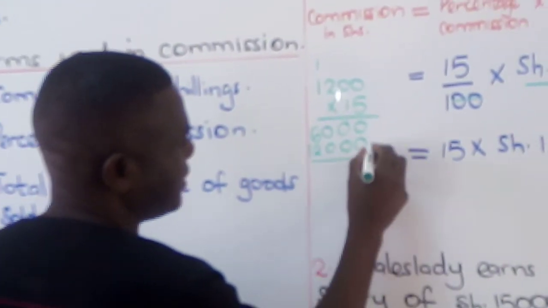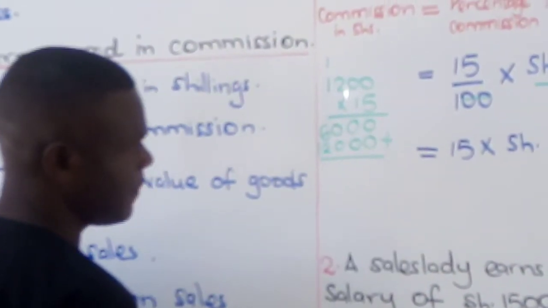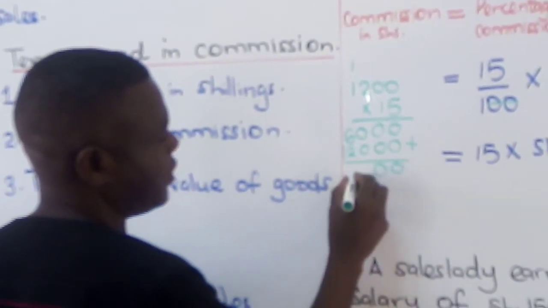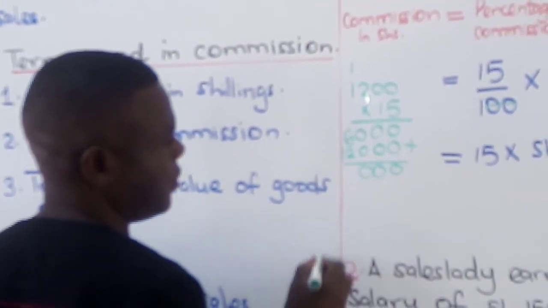So we add. 0 plus 0 is 0. 0 plus 0 is 0. 0 plus 0 is 0.